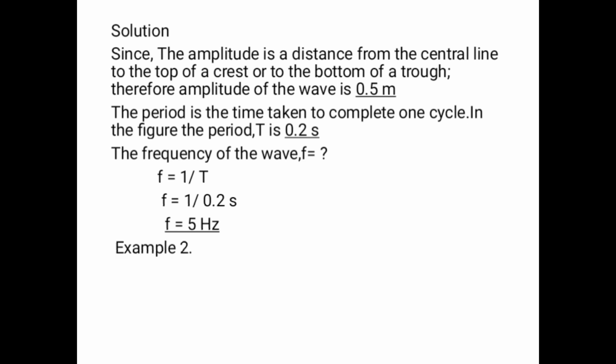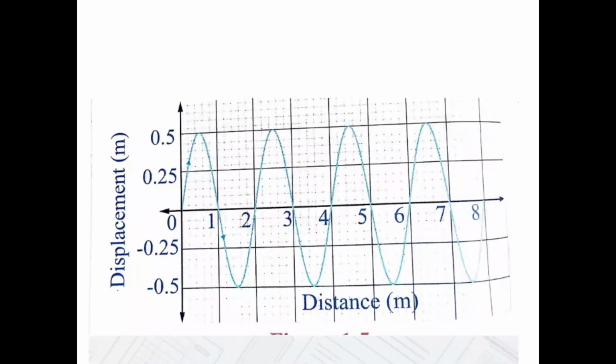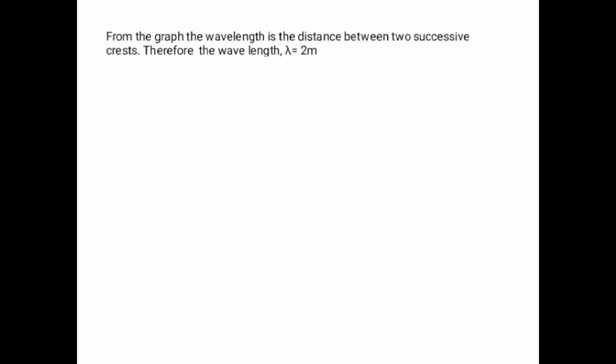Example number 2. Determine the wavelength and wave velocity of the wave from the displacement time graph corresponding to the wave in example 1. From the graph, the wavelength is the distance between two successive crests.